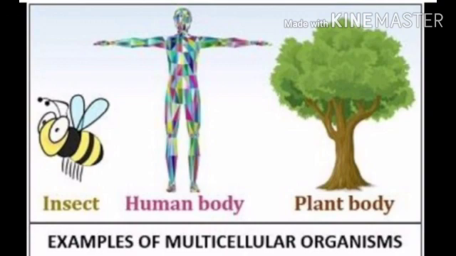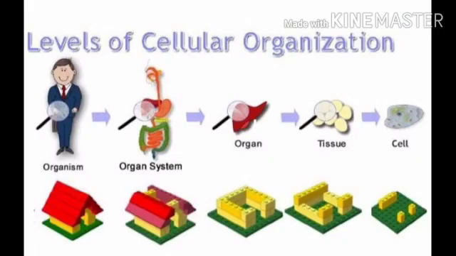Here cells are divided into various groups to carry out specific functions. Such a group of cells performing a specific function is called a tissue. So cells form tissues, tissues form organs, organs form organ systems, and finally we have an organism like man or mango tree.